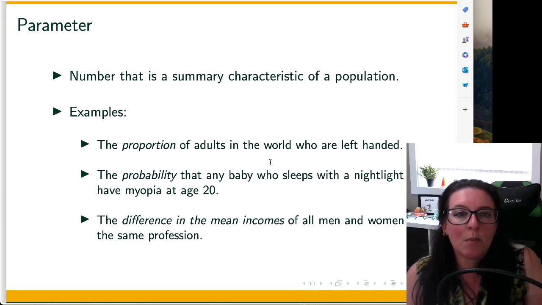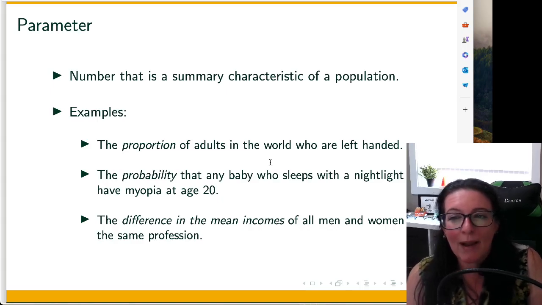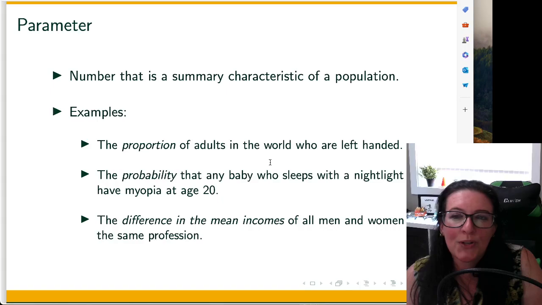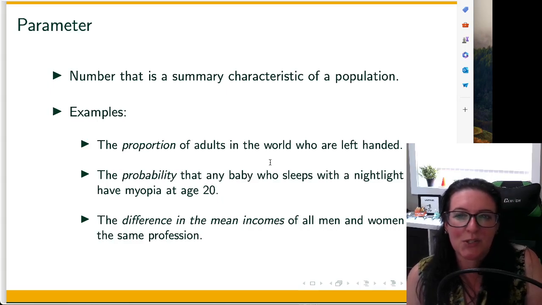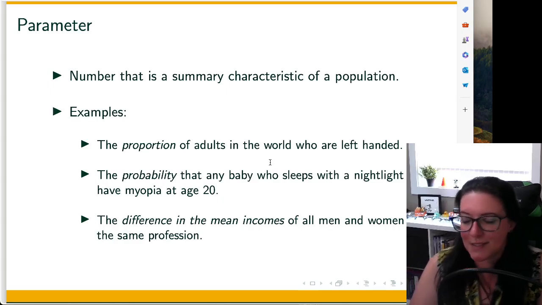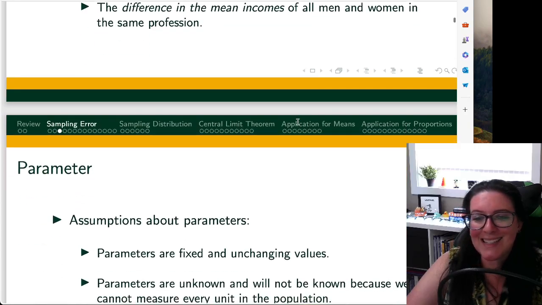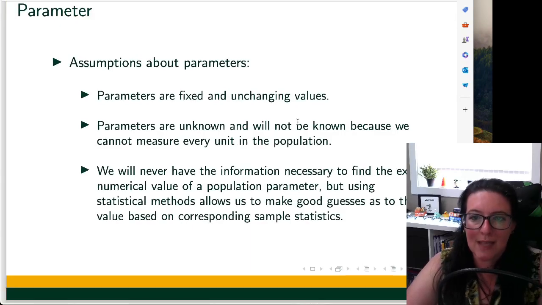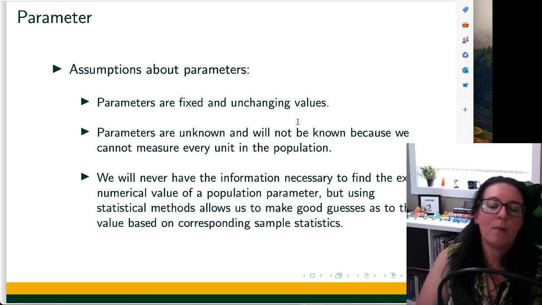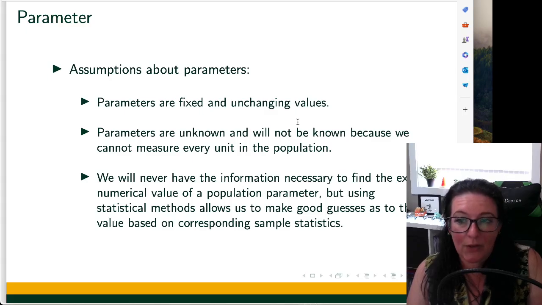When we talk about summary statistics, think back to our measures of central tendency, right? Mean, median, mode. And we also looked at frequencies, which can be turned into proportions, percentages who fall into certain categories. We compare that to a statistic, which provides us the information about the sample. A parameter makes some assumptions. Parameters are fixed, unchanging values.